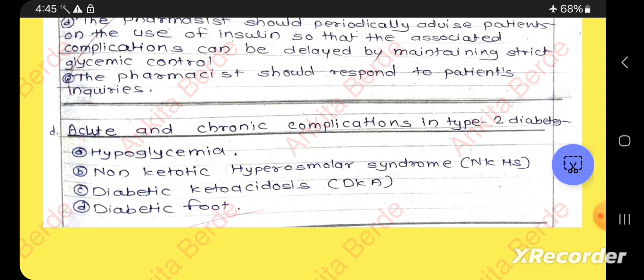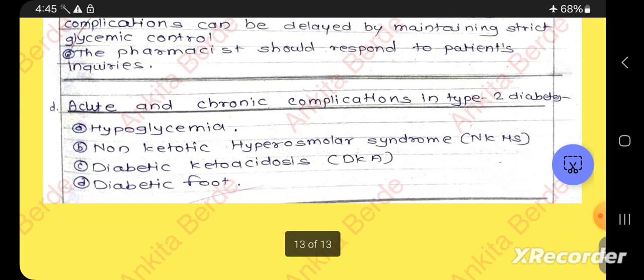These are some of the acute and chronic complications. Eye problems are also there. Non-ketotic hyperosmolar syndrome, NKHS, in the absence of severe ketosis, is characterized by extreme hyperglycemia.